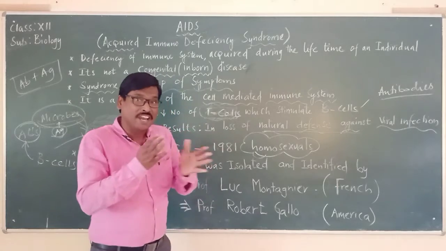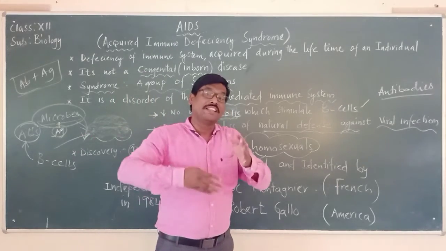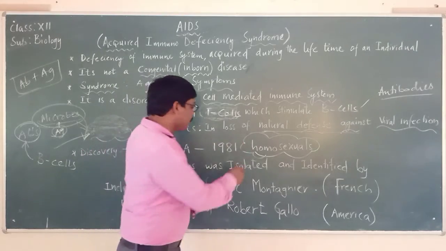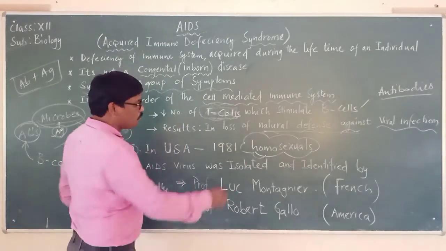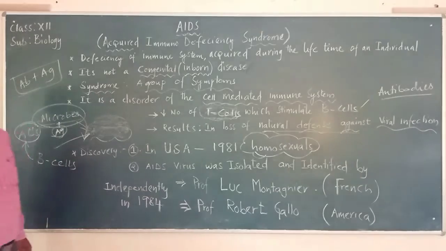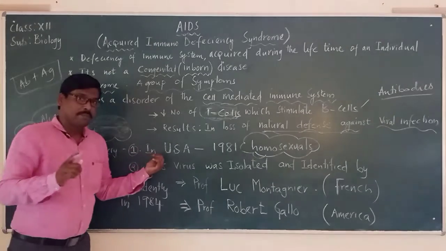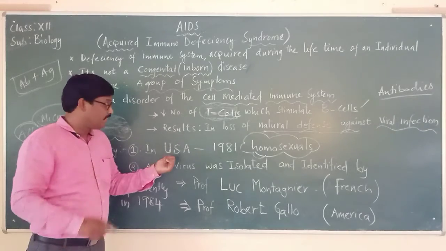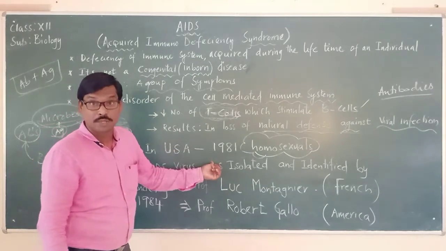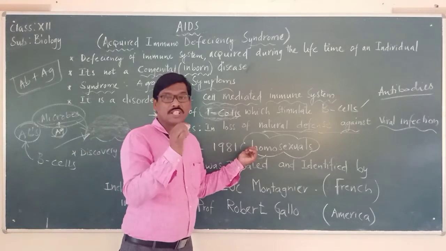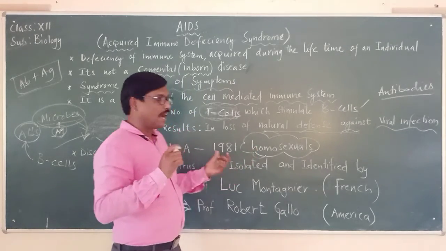Those people, male and male, female and female, when they are practicing sex, we call it homosex. So first it was discovered in the USA in the year 1981 in the people who are practicing homosex, that is, in homosexuals.